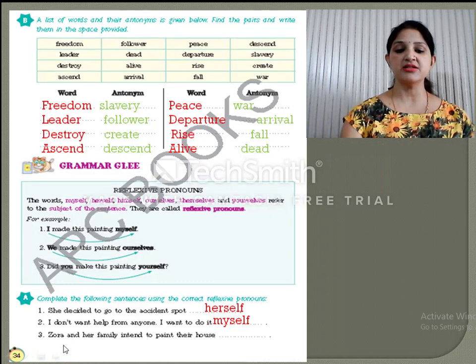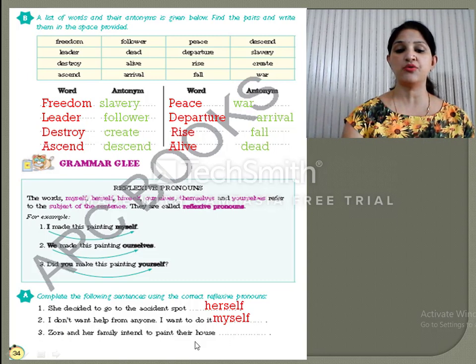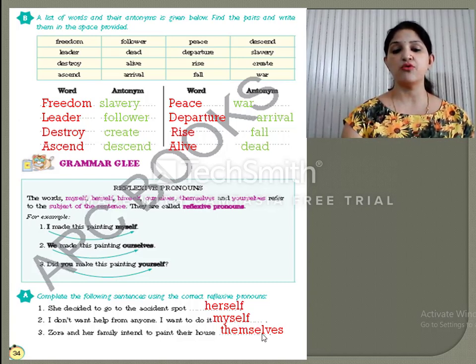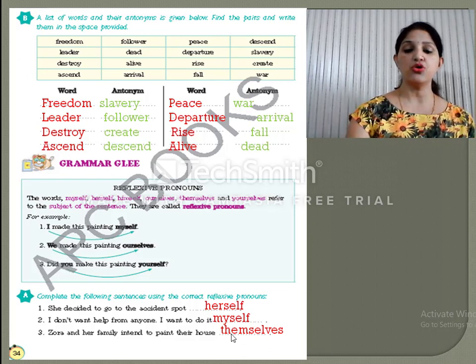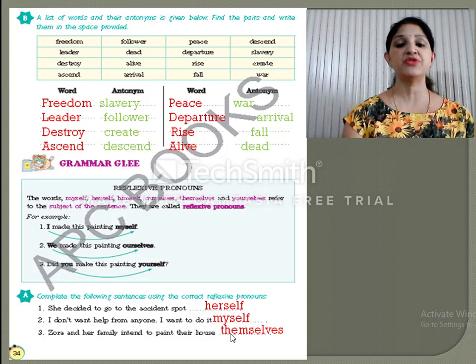Now the next sentence is, Zora and her family intend to paint their house. Now for Zora and her family, here it is plural we are talking about. So for more than one, we write themselves. Here F changes into VES. It is the plural of self. So from self we come to selves for plural. So the reflexive pronoun to be used over here is themselves.